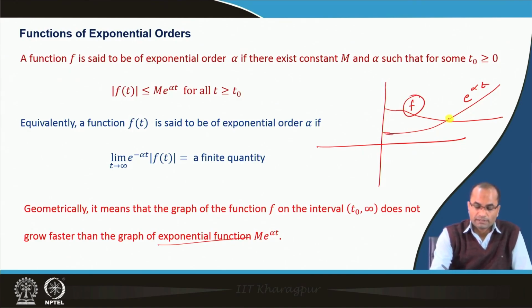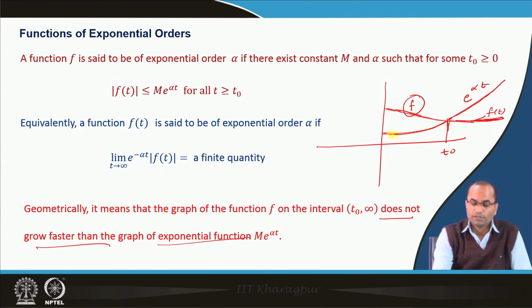What is important is that after this t naught, which could be very large, this e power alpha t is growing faster than our function, which is the given function f t. So, in this interval it does not grow faster than the graph of this one. In the range from 0 to t naught it does not matter, the exponential function may be below the function f t, but after some point t naught, it could be a very large number,